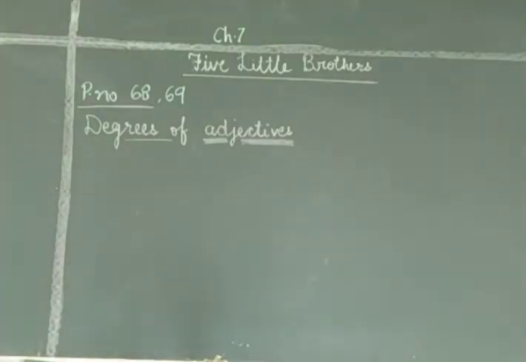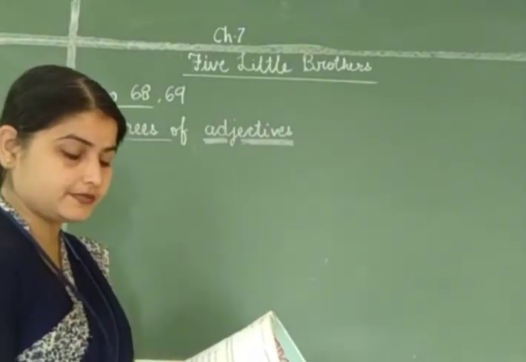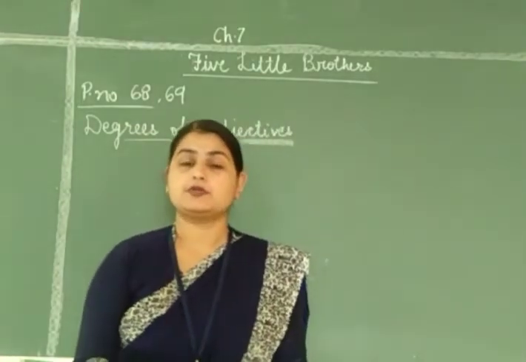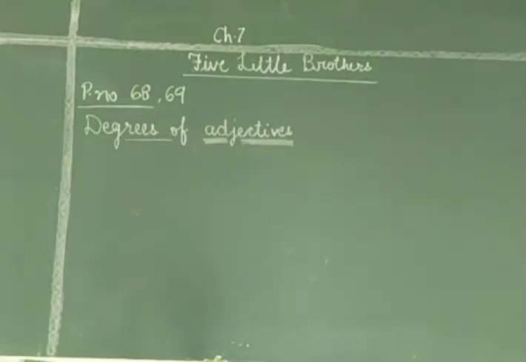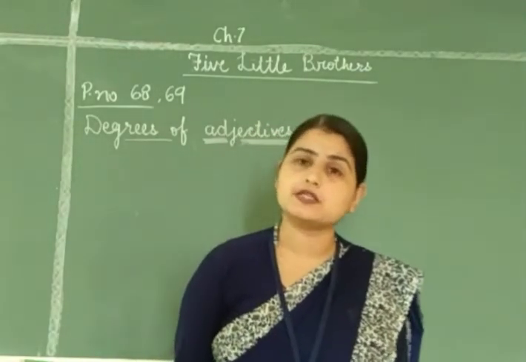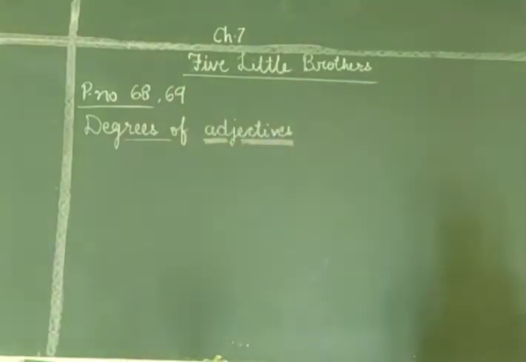Now, the next one is to compare more than two things or persons with the same quality. We add est to the adjective. This is called superlative degree. Do not forget to add the before the adjective. जब superlative degree हम use करते हैं, इससे पहले the लगाया जाता है. जैसे the largest, the biggest, the shortest, the longest, the sweetest, the nicest, the most beautiful, the most intelligent.